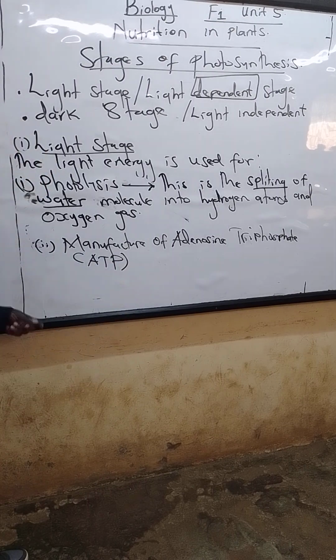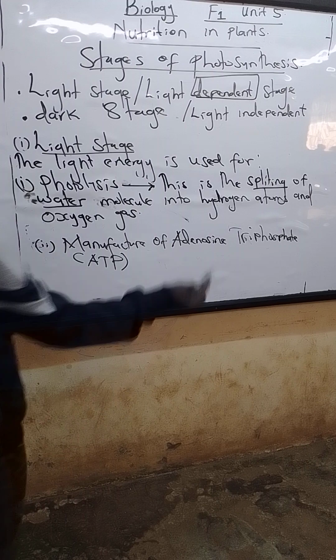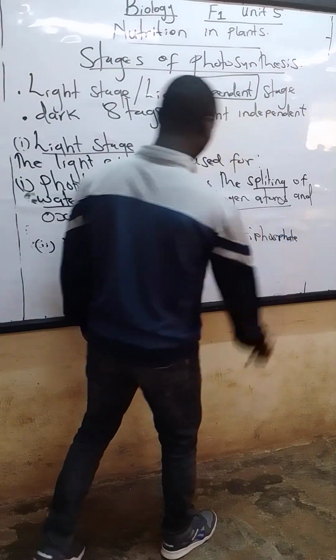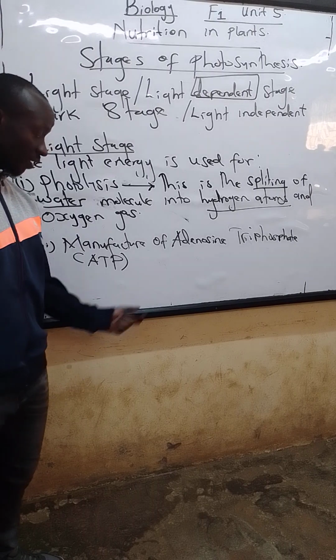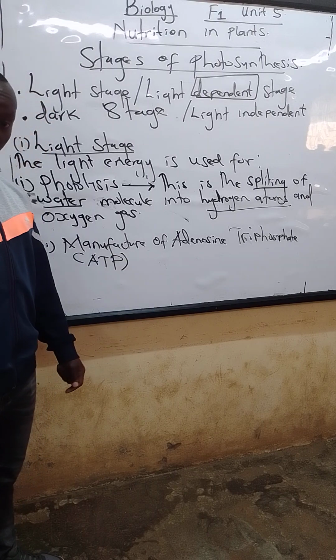There are two things that are very important here. We need hydrogen atoms and we need this ATP molecule that has been manufactured.